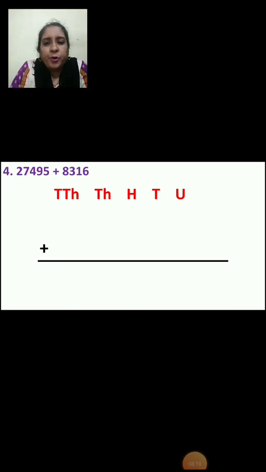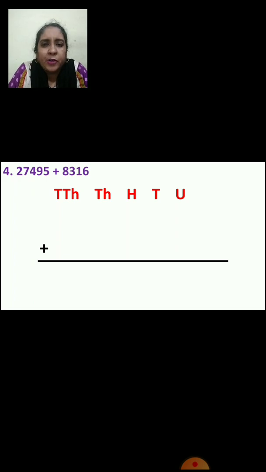Now we are going to do the fourth sum, right? Now see the question in the fourth number. 27495 plus 8316. Here you can see there is a 5-digit number and a 4-digit number. So we are going to see how you will arrange this 5-digit number and 4-digit number. So we are doing different types of sums. First we have done 4-digit plus 4-digit, then 5-digit plus 3-digit, 5-digit plus 4-digit, 3-digit plus 2-digit. Okay, so you should know how to arrange vertically and then add it.